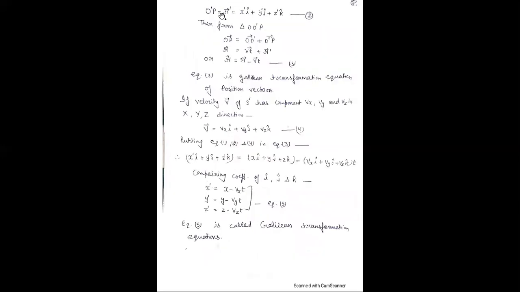and the value of R dash is given by the coordinates x dash along the X axis, y dash along the Y axis, and z dash along the Z axis. Equation 2.